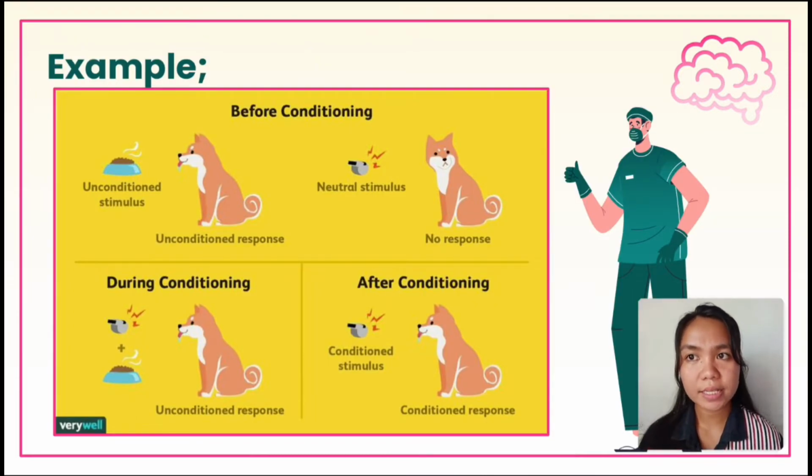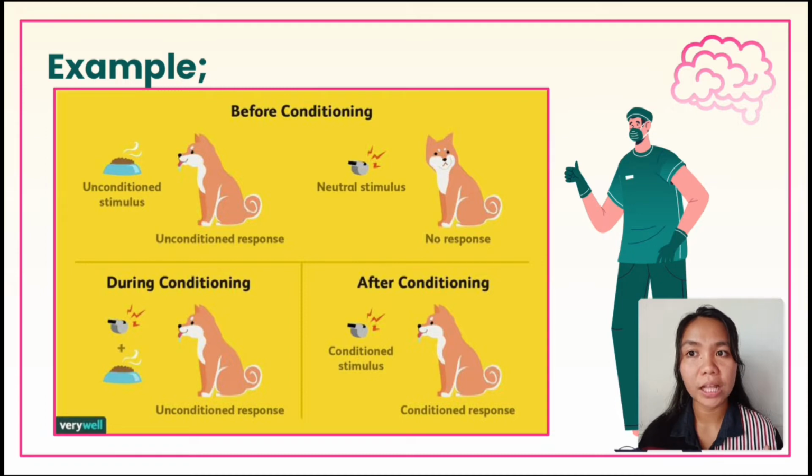Here's an example of how Pavlov's classical conditioning works. In stage 1, before the conditioning, Pavlov uses meat, or food, as the unconditioned stimulus. The moment Pavlov presented the food to the dog, the dog's unlearned response to seeing the food was salivation.